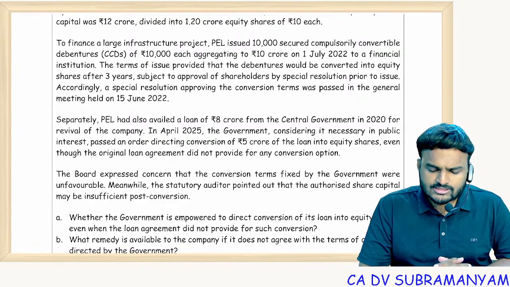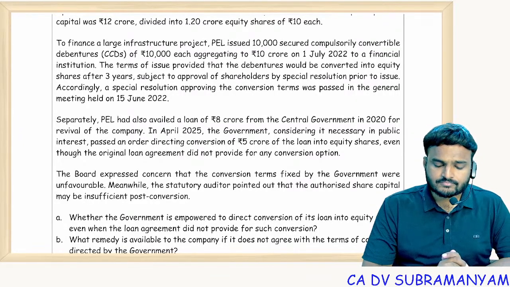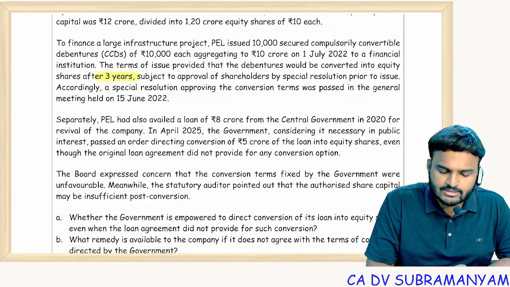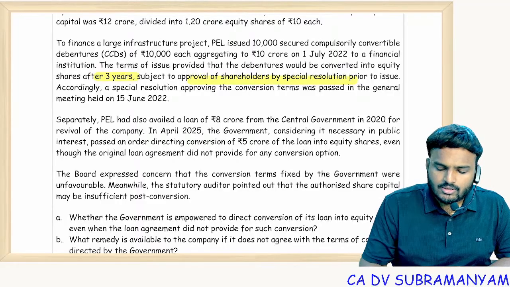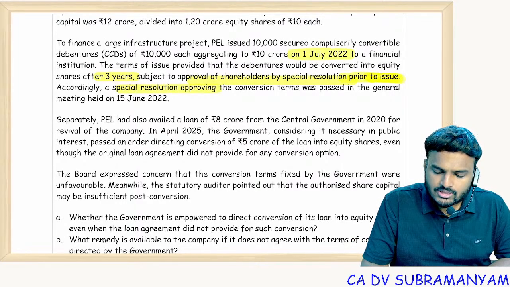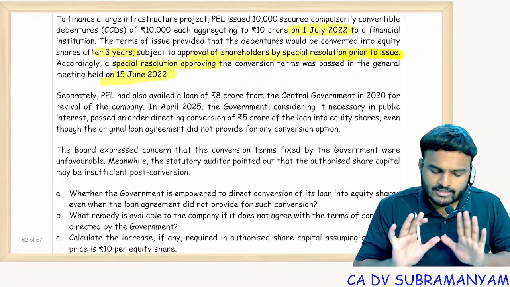Special resolution is required only for issue of CDs, not for conversion. So the terms of issue provided that debentures would be converted into equity after 3 years, subject to the approval prior to the issue. So special resolution has been passed. Special resolution passed before the issue of debentures is only valid.